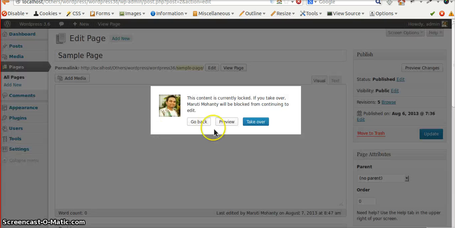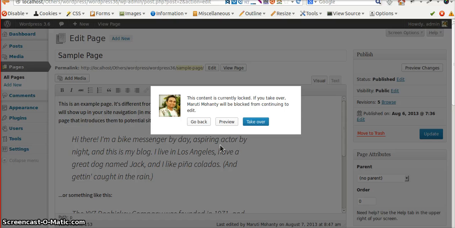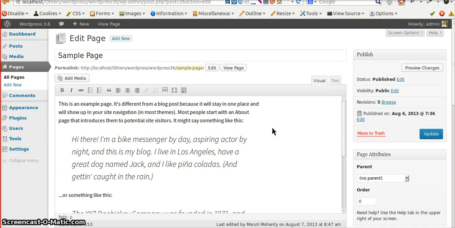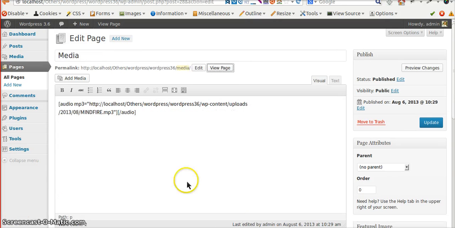So I'll just go here and check, and a pop-up arises and says that he is editing, and you can either go back, preview, or take over. I would take over and do the edit, and there you are, you can do it. And at the same time, the other user sees that you have taken over, and he would know that it's really important and you are working on it. So that's the beauty of it.